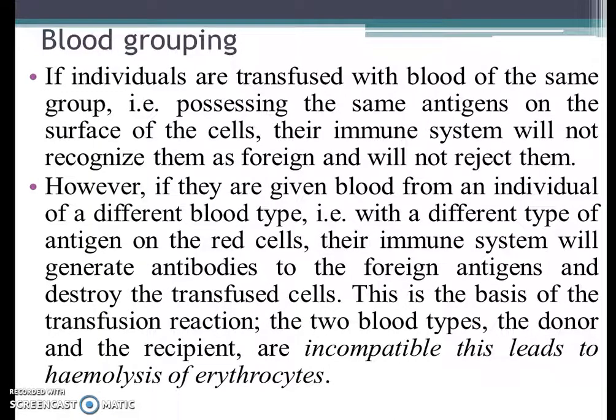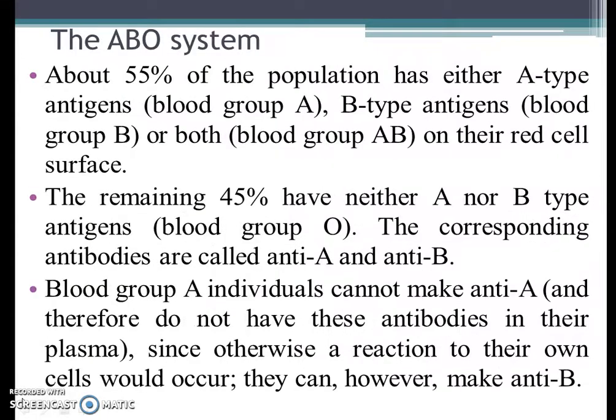The two blood types, the donor and the recipient, are incompatible. This leads to hemolysis of erythrocytes. That's why we should take care while transfusing blood from one person to another. Hemolysis of erythrocytes, as I think all of you know well, is the breakdown of the RBCs.